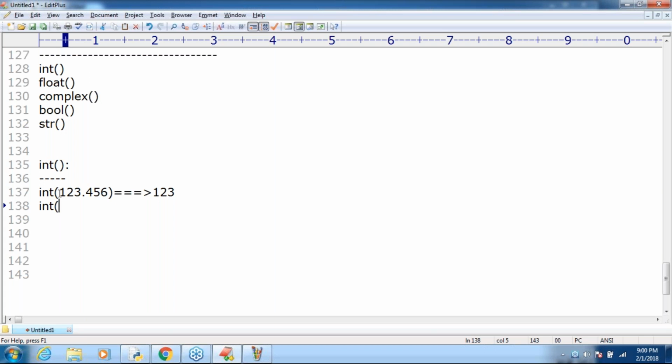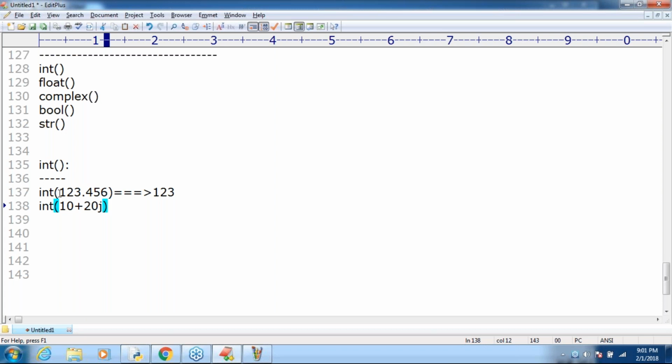Next type, complex: 10 plus 20j. Can you please convert a complex number to int type? What answer are we going to get? Remember, complex is a bit of a dangerous data type, very special purpose.